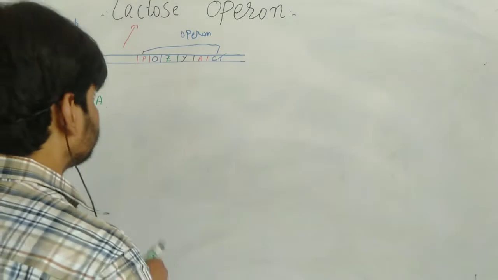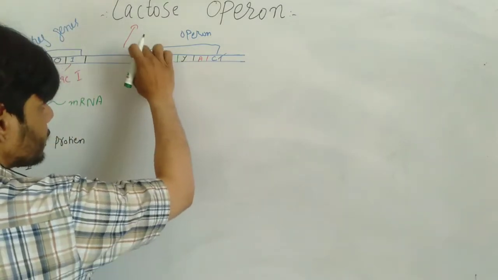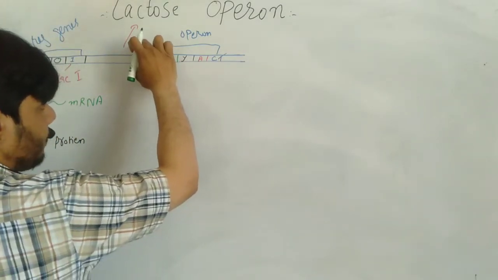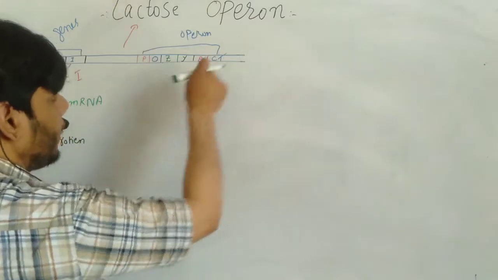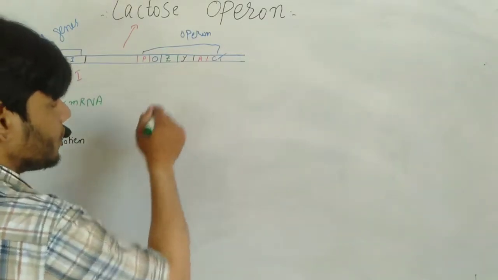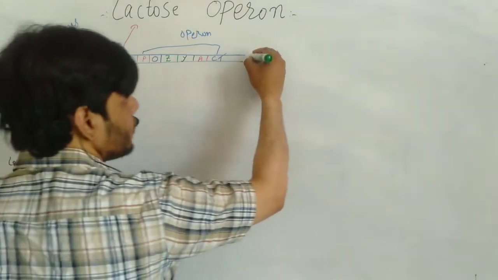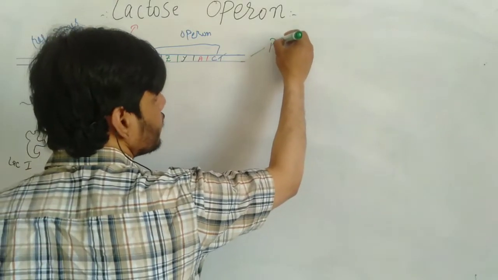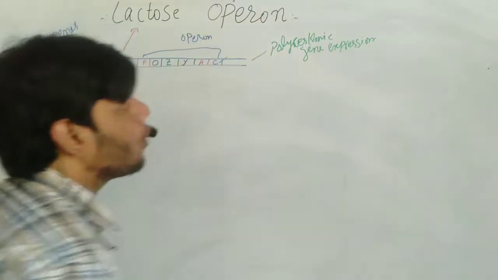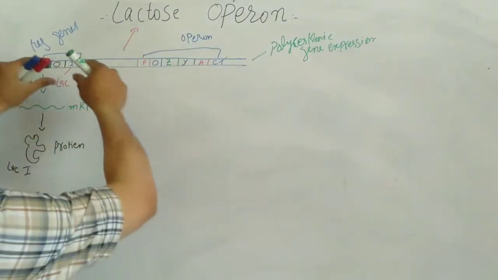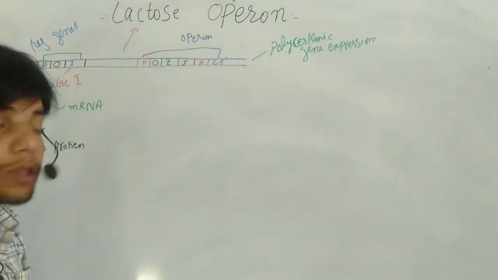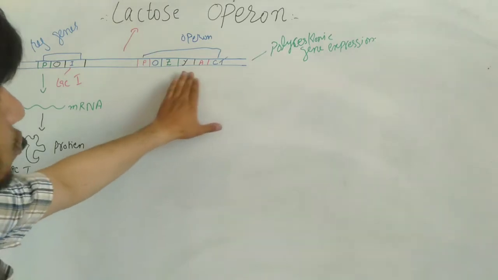Let's suppose the RNA polymerase binds here and transcribes and produces these three products. So this is polycistronic gene expression. Why do we call it polycistronic gene expression? Because in this case one promoter controls the structural genes.